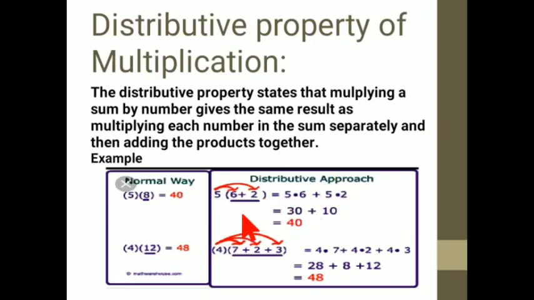Okay, so this will help you. This is another way to do the multiplication. This is known as the distributive property of multiplication. Maybe you know the multiplication, but there is a bigger number.